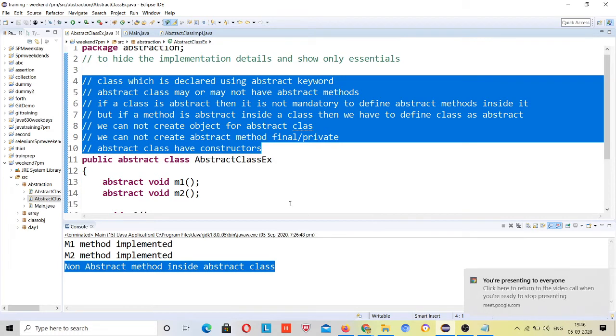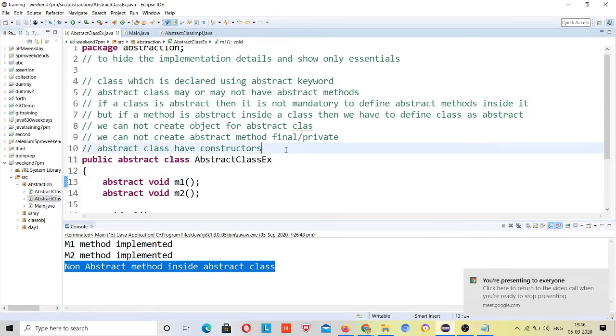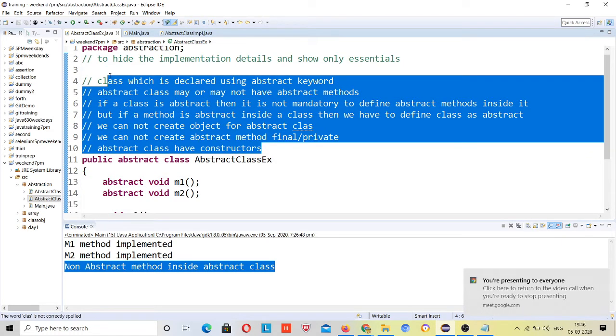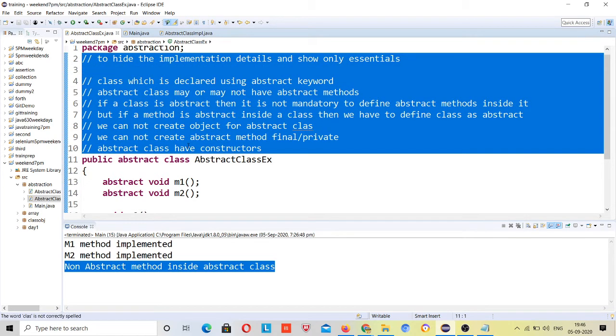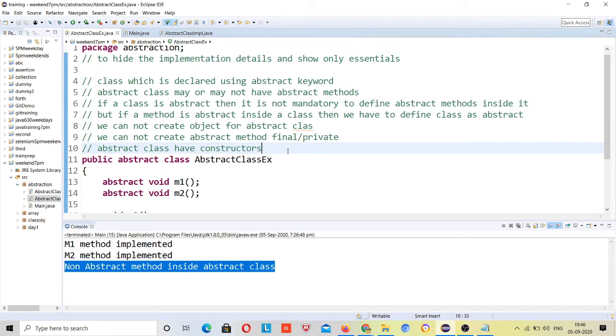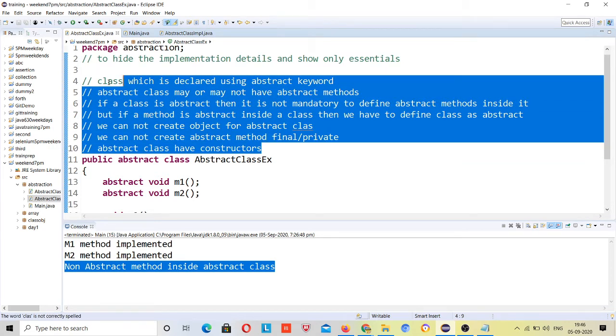So now I'm starting the interface, but please note these points. I have practiced these points a lot, that's why I have remembered them, but these points actually help to crack interviews, right?